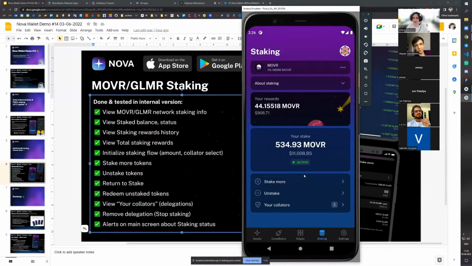Transaction submitted, and we can see that all our 10 MOVR tokens just went back to our staking, right? So that happens pretty much fast.